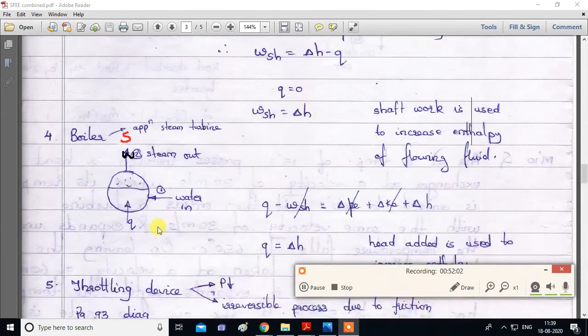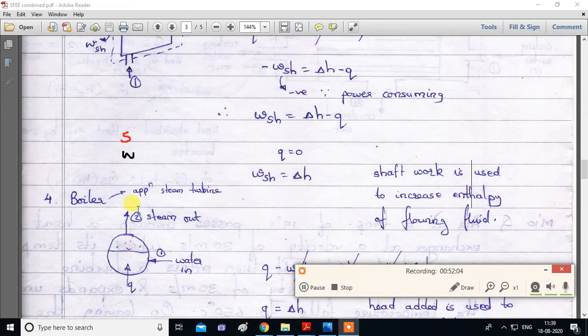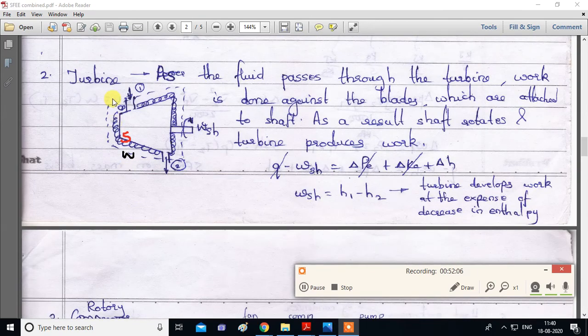So from here through the boiler we get steam, and this steam enters this turbine from point 1 over here, and we get work at the expense of enthalpy. Steam having higher enthalpy enters the turbine, the enthalpy of the steam reduces and we get work. So this is how boiler and turbine are related.